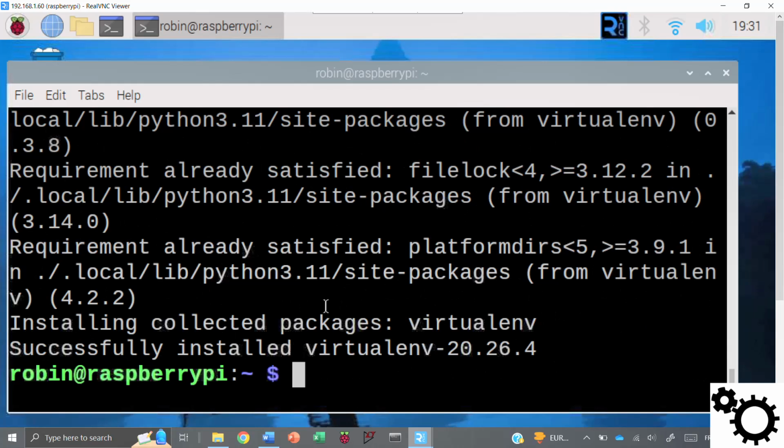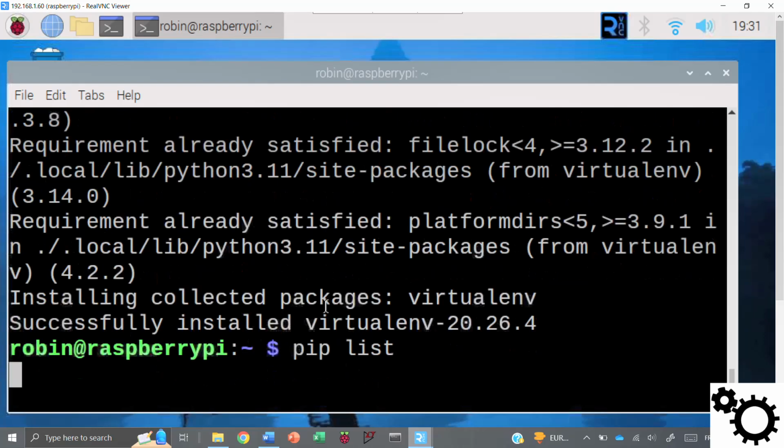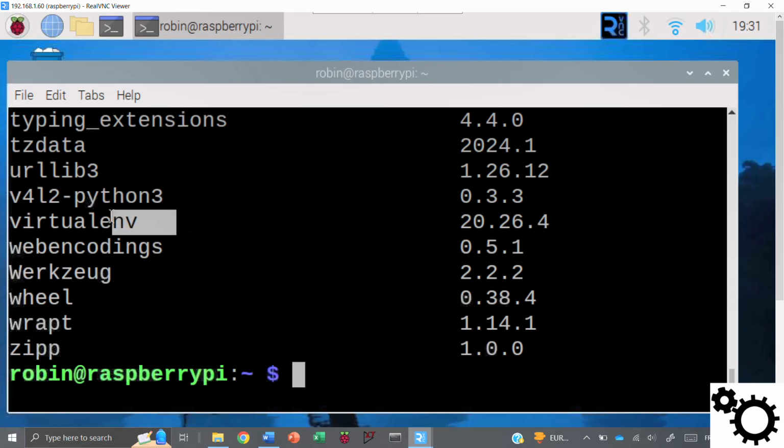virtual environments. And now let's check it's correctly installed. So again, pip list, and now you can see the package is correctly installed.